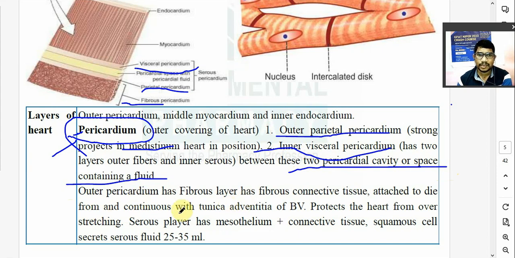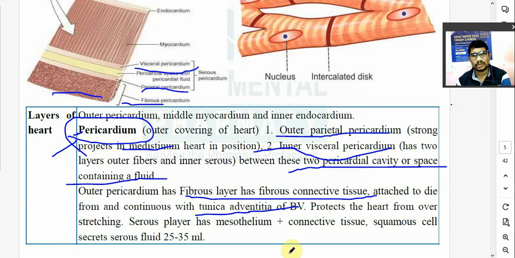Outer pericardium has a fibrous layer. Outer pericardium जो होता है, it has a fibrous connective tissue. It is attached and continues to the tunica adventitia of the blood vessel. Tunica adventitia क्या होता है? It is the outermost layer of your blood vessel, that is also fibrous. And ये आपका जो heart का outermost layer है, that is also fibrous. ये जो pericardium है, fibrous tissue, that will continue in a blood vessel also. The outermost layer of blood vessel is also fibrous. That is, it will continue with the tunica adventitia.